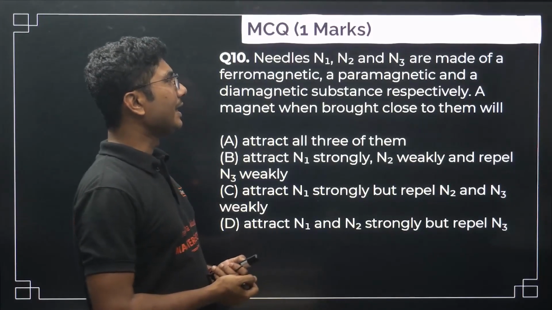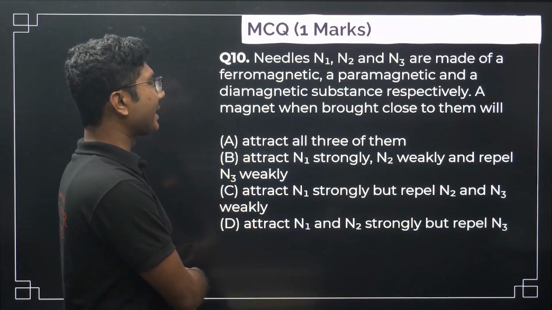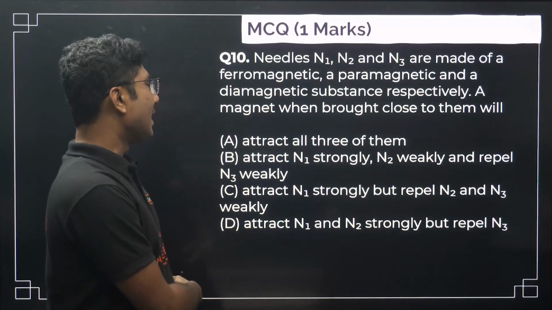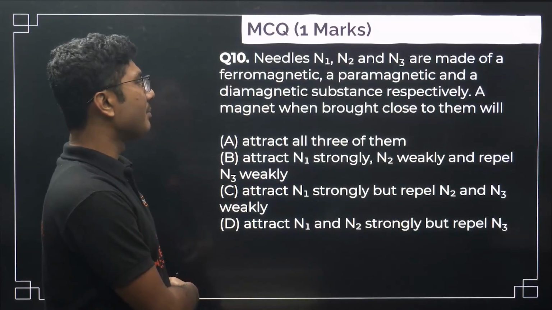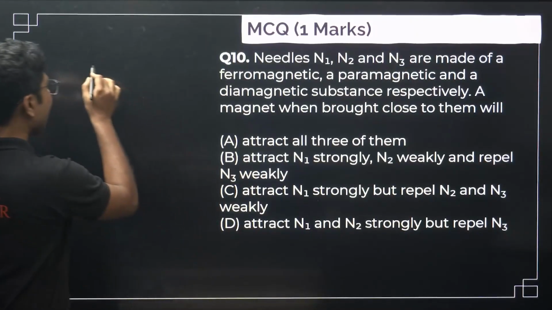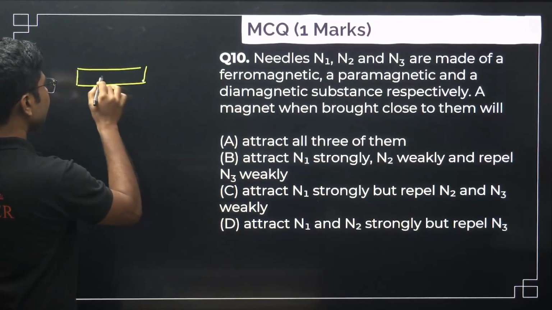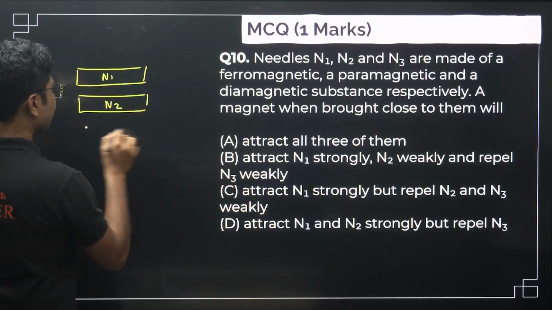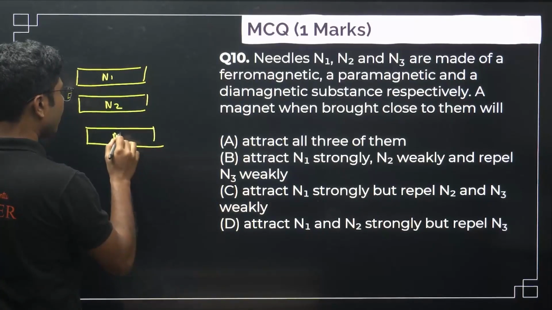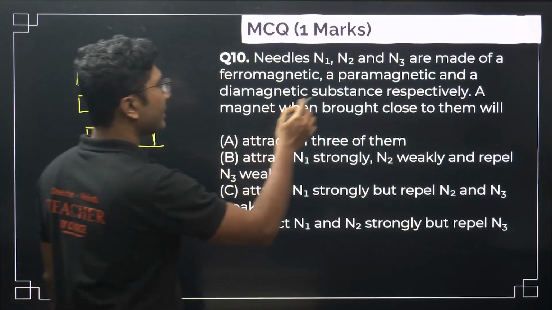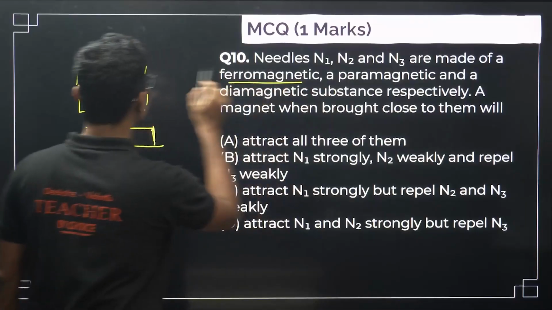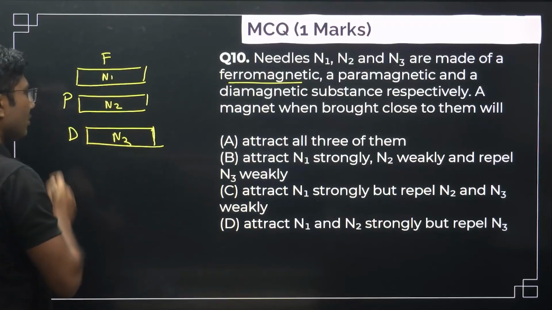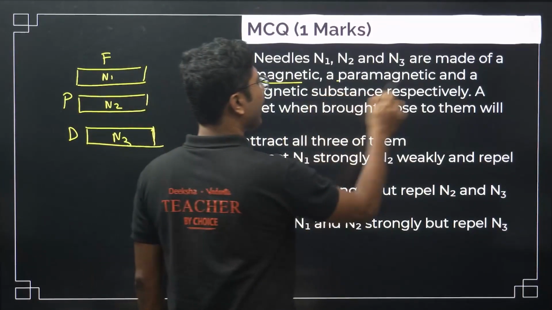Needles N1, N2 and N3 are made of a ferromagnetic, a paramagnetic and a diamagnetic substance respectively. A magnet when brought close to them will... So if you have three needles, N1, N2 and N3, you have to remember the order, very important: the first one is ferromagnetic, this one is paramagnetic and this is diamagnetic.